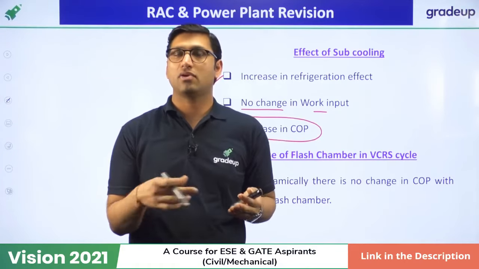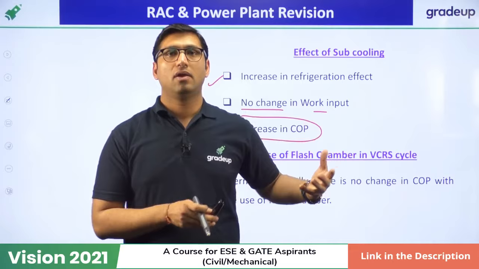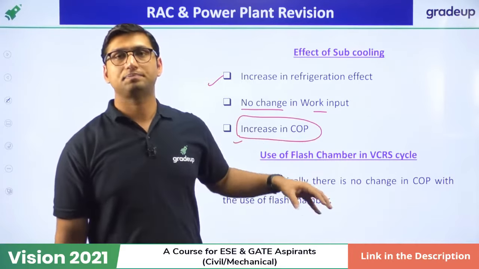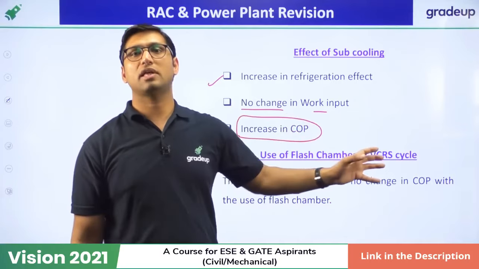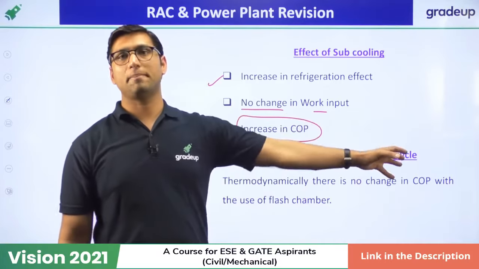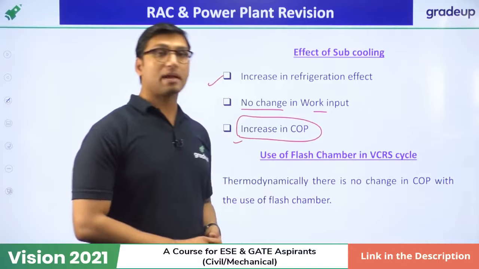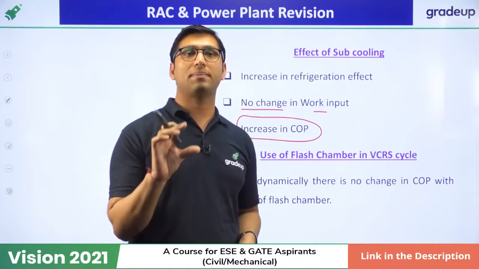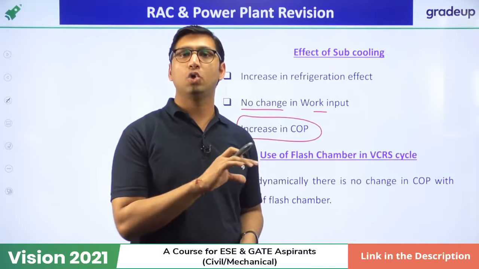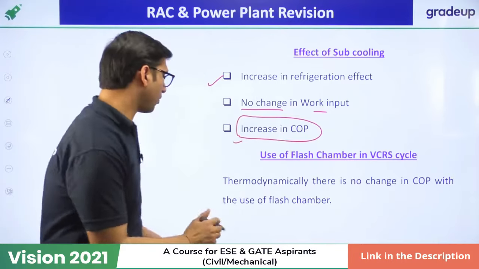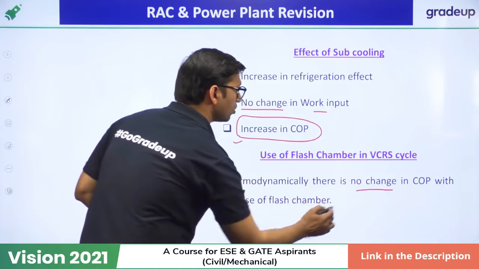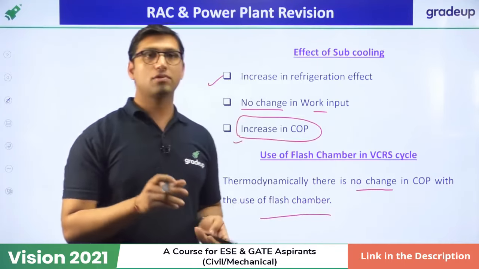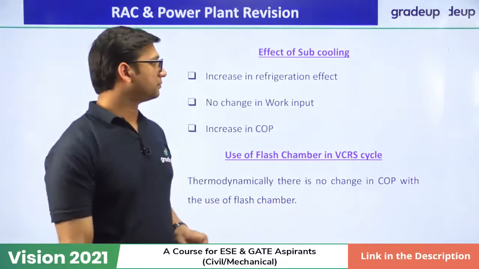So we keep the flash chamber after the expansion, so that only vapor refrigerant goes into the compressor. But thermodynamically there is no change in the COP if we provide the flash chamber. It is just used to separate the liquid and vapor refrigerant.